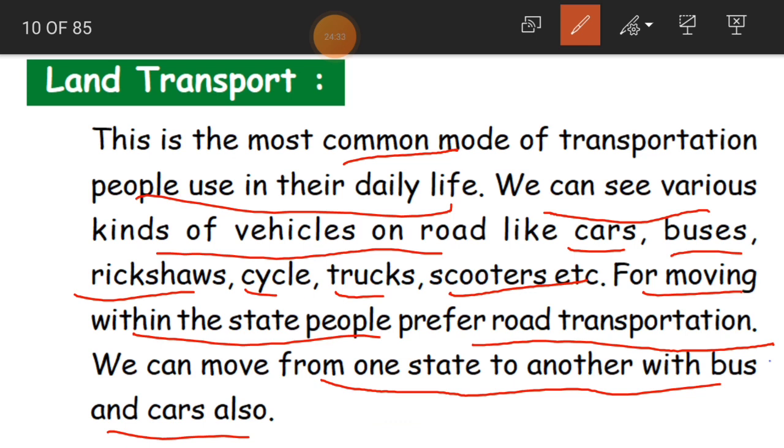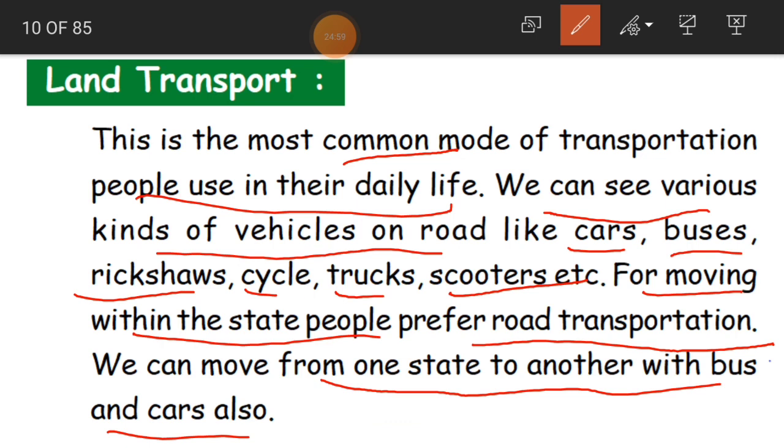But mostly if you want to go for long journeys, more than 8 or 10 hours, people prefer to travel by train because it is much more comfortable, where you have a facility of sitting and also sleeping. Even washroom facilities, toilets, are available in the train.